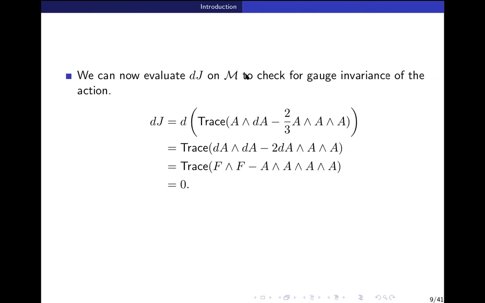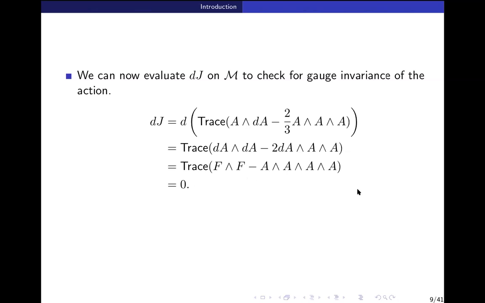But in fact, we are evaluating it on curly M. It could be a 4-form, but F wedge A, if you expand it in terms of components, causes 4 antisymmetrizations on only the Weyl-beins, because curly M contains both the Weyl-beins and the gauge fields. But F wedge F will involve 4 antisymmetrizations on only the Weyl-beins, and that is not possible because there are only 3 indices and you can't have a 4th rank antisymmetric tensor out of them. Therefore, this term is 0.